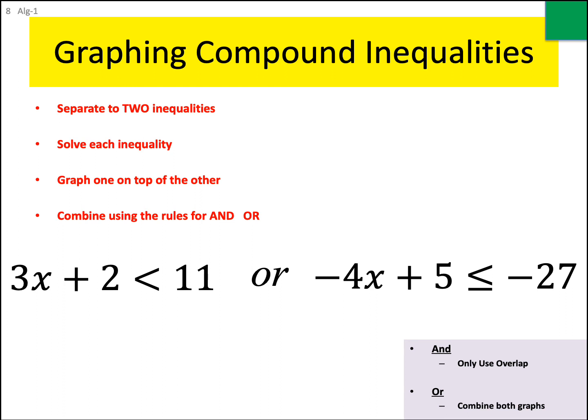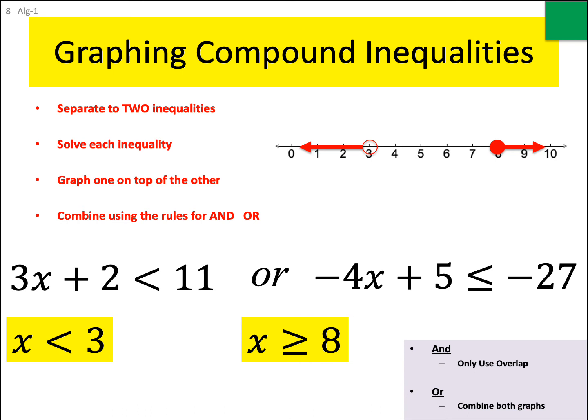How'd you do? All right, let's see. The first one, the one on the left, we got to subtract 2. That gives me 9. Divided by 3, that gives me a 3. Second one, subtract 5, that's -32. Then we're dividing by a -4, so we've got to flip the inequality because we're dividing by a negative. So that would give me +8 with a flipped inequality. So let's see, x is smaller than 3 but bigger than 8. So x is smaller than 3, open circle, but x is bigger than 8 with a closed circle.